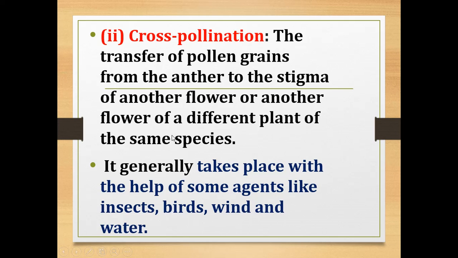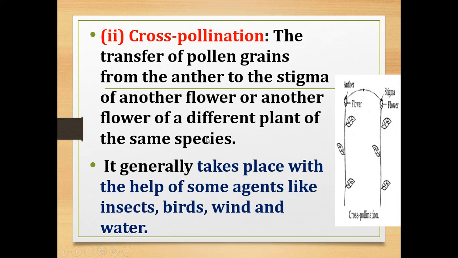This cross-pollination will take place with the help of some agents like insects, birds, wind and water. So some carriers or agents help the cross-pollination to take place. So cross-pollination takes place with the help of insects, birds, wind and water.